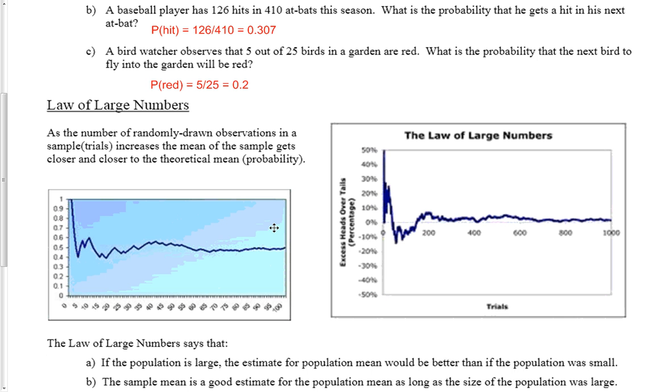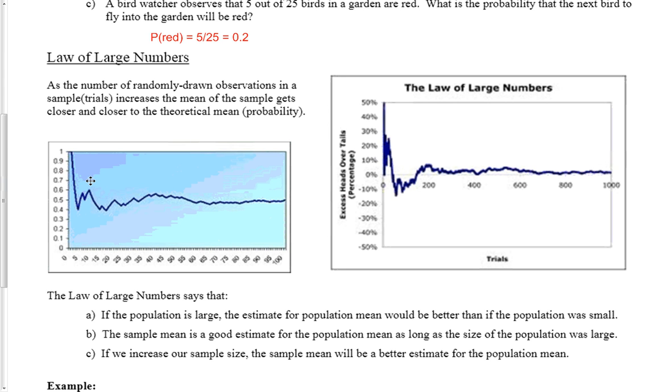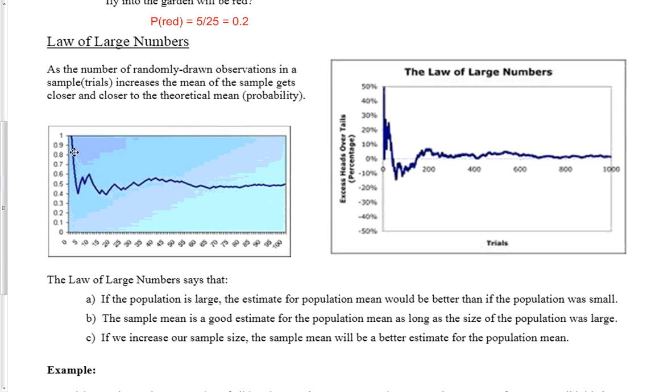Now the law of large numbers. Here are a couple of graphs that show what this means. So let's say you are flipping a coin. The first flip might be heads. The second flip might be heads, and then if you only did 2 flips, you would say, well, there's a 100% chance of getting heads. But if you kept flipping the coin over and over, the probability will probably fluctuate up and down a little bit, but in the long run, after let's say 100 trials, it's fairly close to 1/2, which makes sense because you would assume that you have a 50% chance of getting heads or tails.